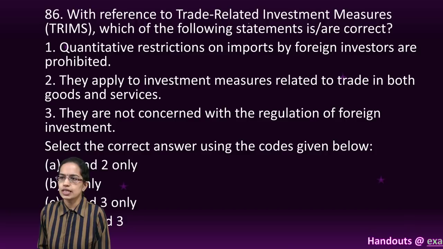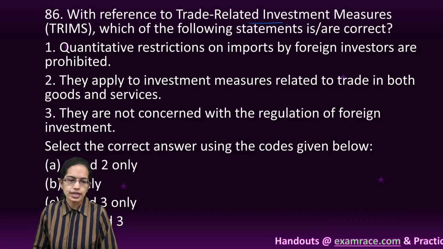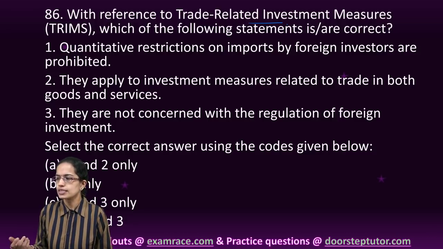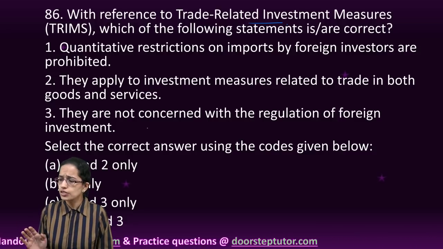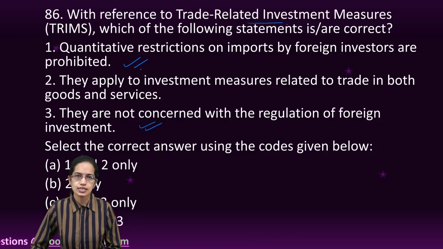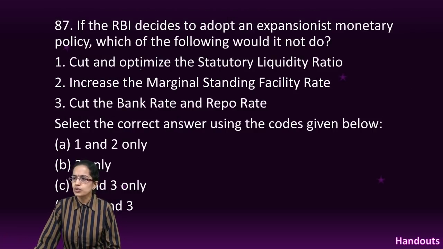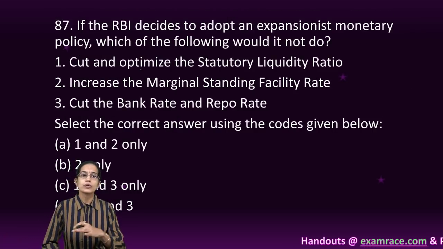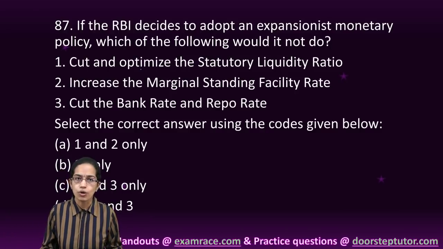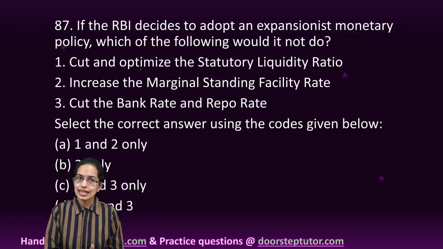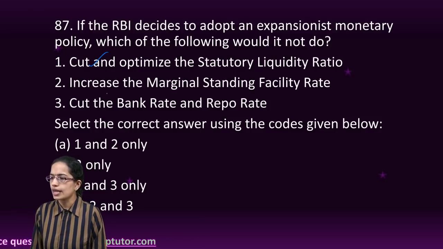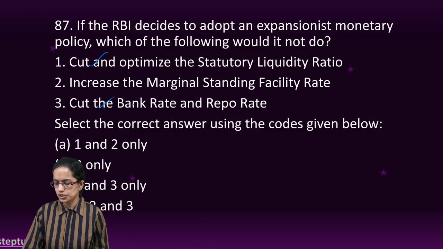The next question is regarding TRIMS. Now TRIMS quantitative restrictions are prohibited, and this is as per the WTO guidelines, and also they are not concerned with the regulation of foreign investment. So 1 and 3 is the right option here. The next question is, whenever RBI is trying about an expansionist policy, it is the idea to expand or to allow economic growth. Now that would happen when SLR would be low, bank rate, repo rate would be low. So you would have 1 and 3 as the right option here.